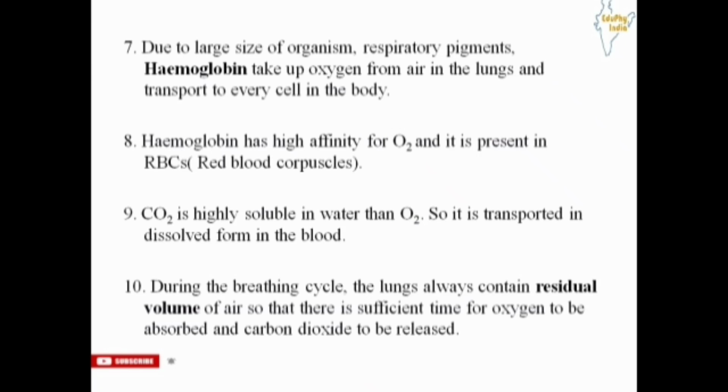As we have seen, due to the large size of the organism, respiratory pigments called hemoglobin take up oxygen from air in the lungs and transport it to every cell in the body. Hemoglobin has high affinity for oxygen and it is present in RBCs, that is red blood corpuscles. Next, carbon dioxide is more soluble in water than oxygen, so it is transported in dissolved form in the blood.